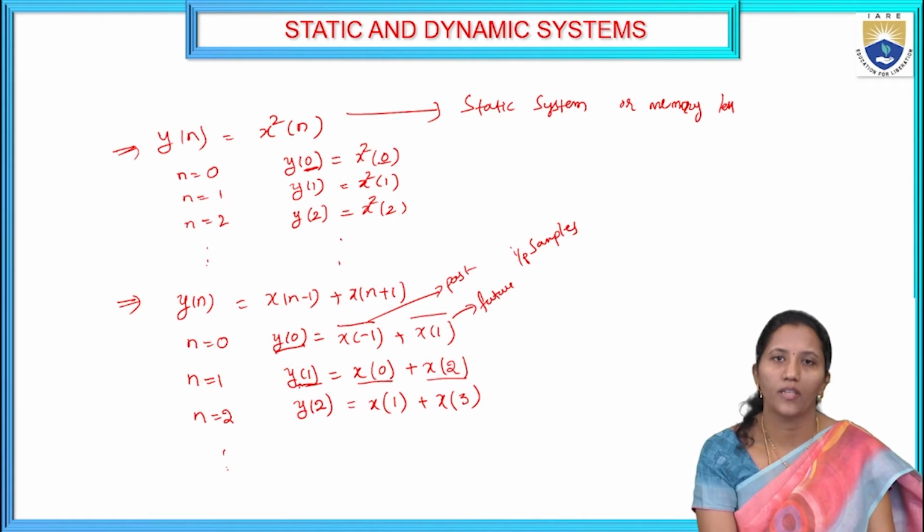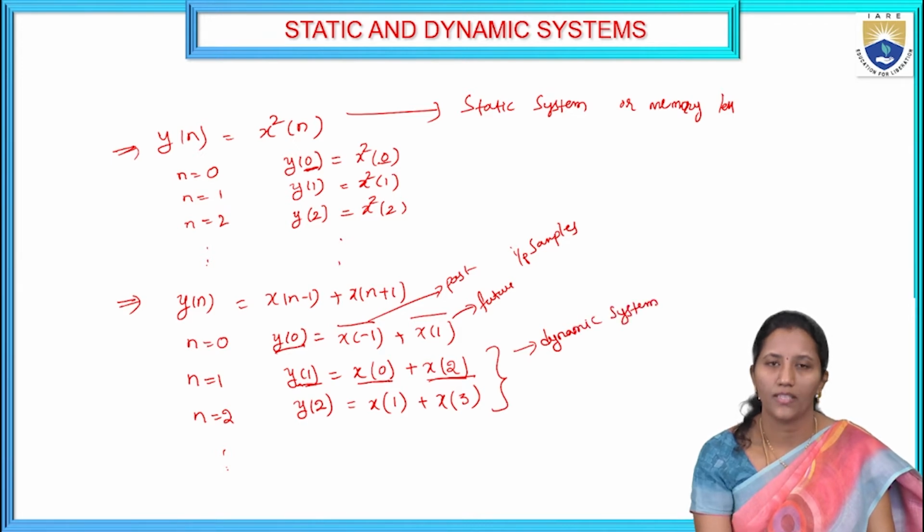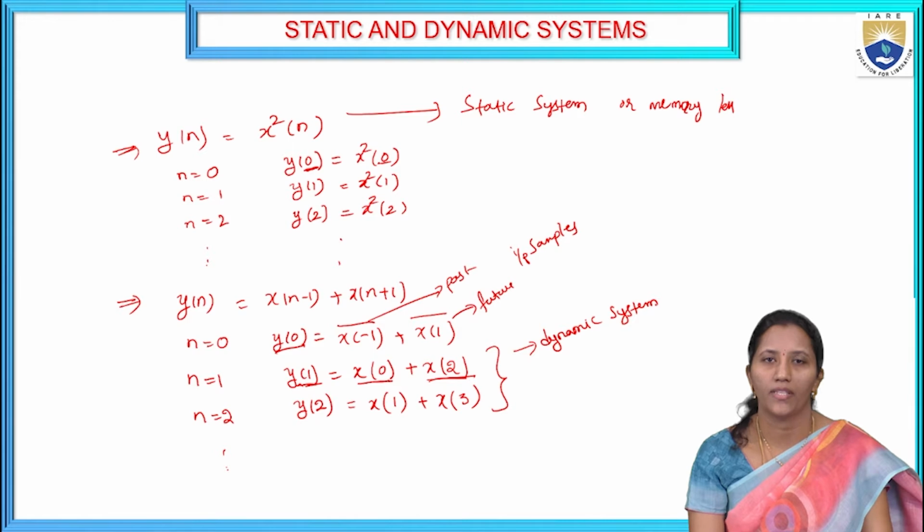So y of 1 should depend on only present input samples for a static system, but it is depending on the past as well as future samples of the input. So this system is called the dynamic system. So these are the examples for static and dynamic system.